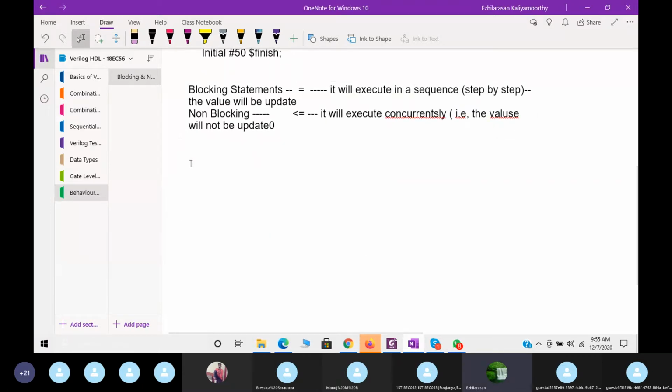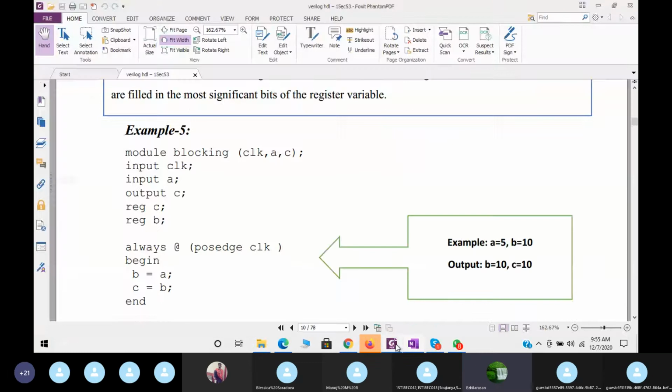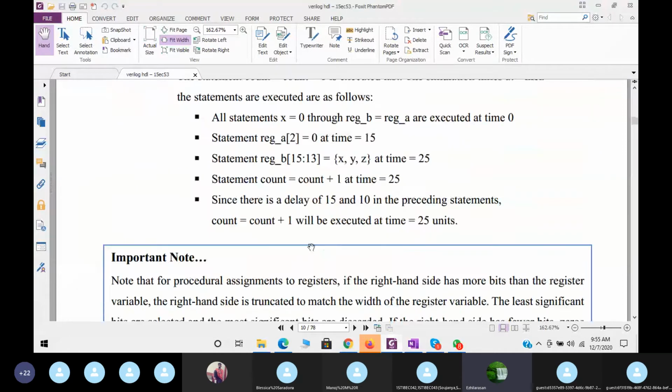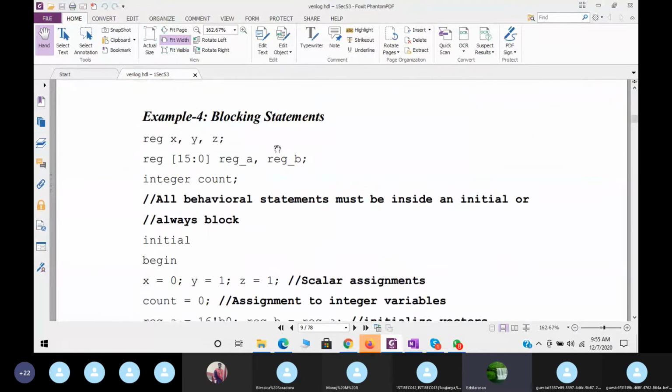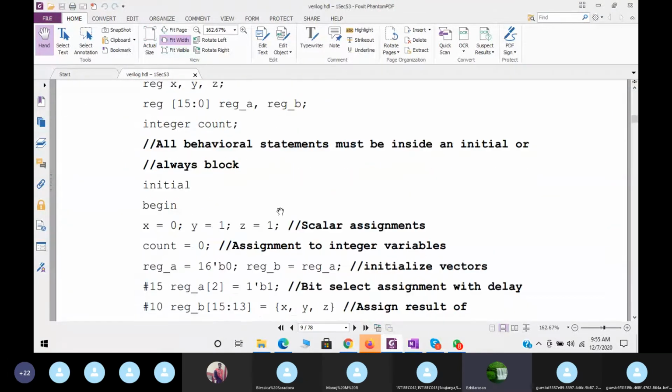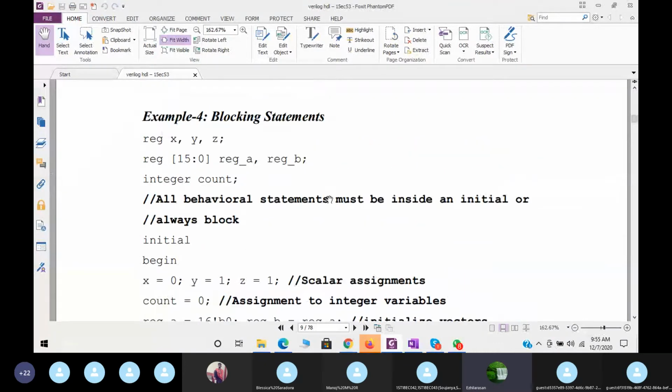Let us say the example. Already we discussed some examples about the initial statement, and I can give some more examples here. Now I will go for the blocking statement. Even in the previous classes we did blocking statement examples. Let me once again recap those examples. The blocking statement, this we explained already.